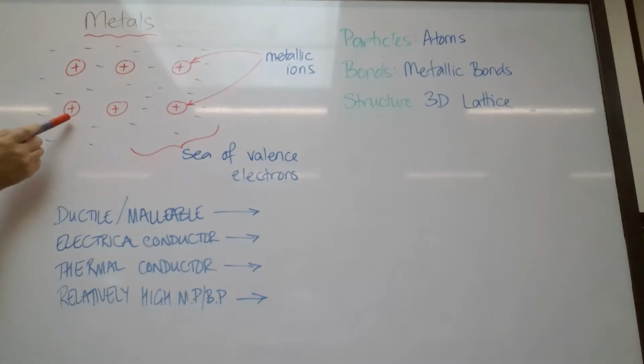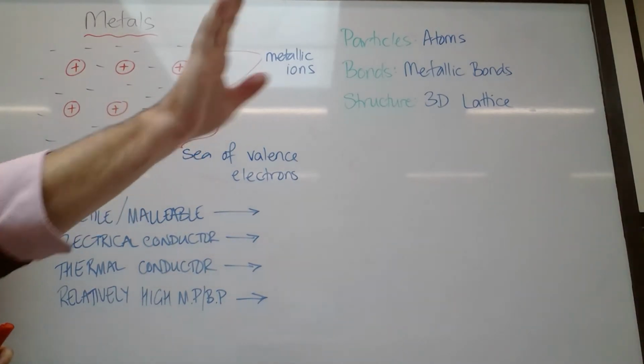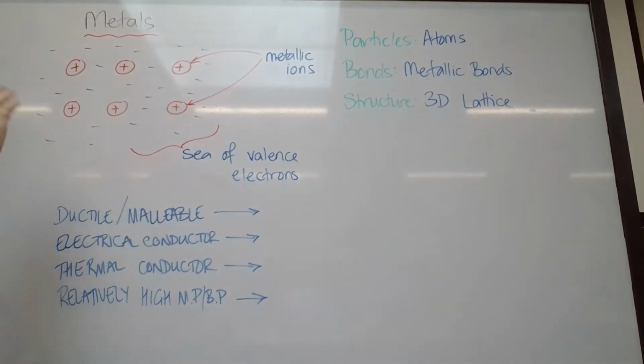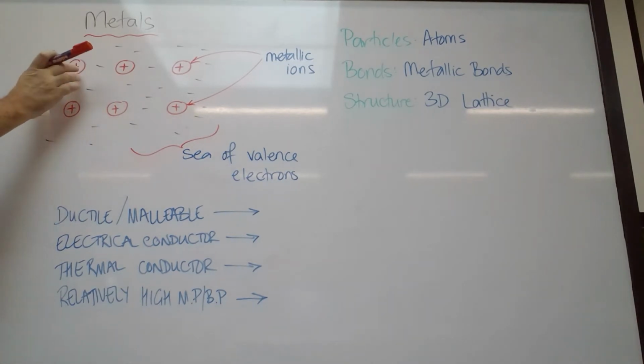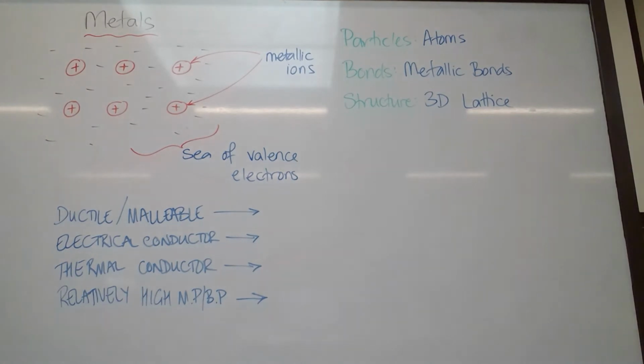The fact that each positive metal ion has got in a relationship with multiple electrons that have come from other atoms creates the metallic bond. It's non-directional. The attraction is in every direction, so in 3 dimensions. So this way, this way, this way, in every direction, it's attracted to that sea of electrons. And therefore, neighboring cations, positive ions, are attracted to the same space. So therefore, they're held in place really easily.